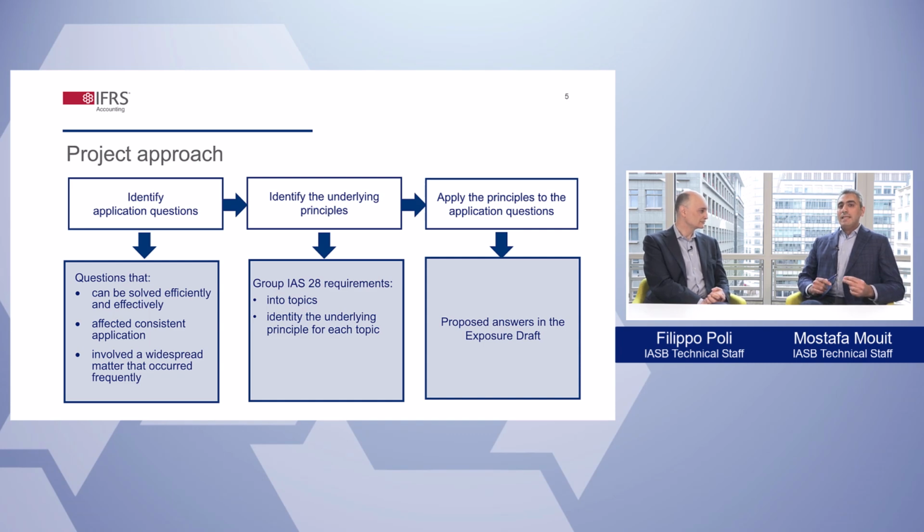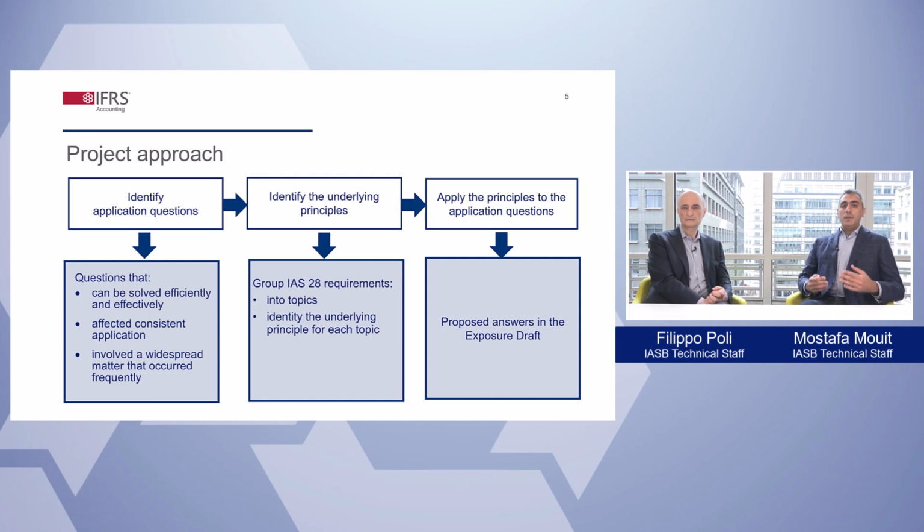These cover different aspects such as the measurement of the cost on initial recognition, accounting for a purchase of an additional ownership interest or a disposal of an interest, accounting for a dilution of the investor's ownership interest, accounting for transactions between an investor and its associates, and recognizing an investor's share of losses.